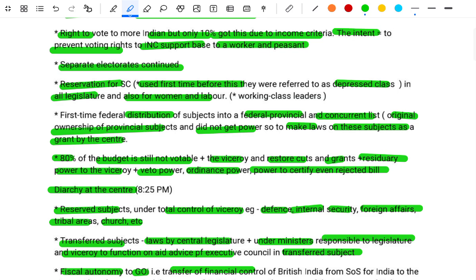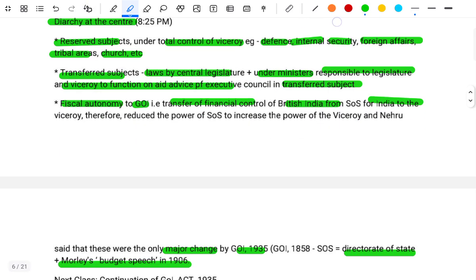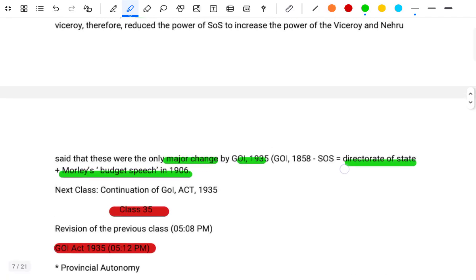Financial control was transferred to British India from the Secretary of State for India to the Viceroy. Therefore, this reduced the power of the Secretary of State and increased the power of the Viceroy. Nehru is said to have described these as the only major changes made by the Government of India Act 1935. Government of India Act 1858 as Secretary of State is called Directorate of the State, plus the Morley budget speech in 1906.